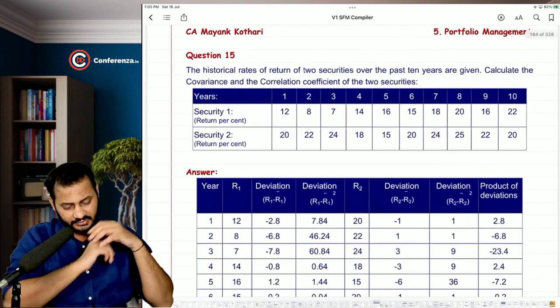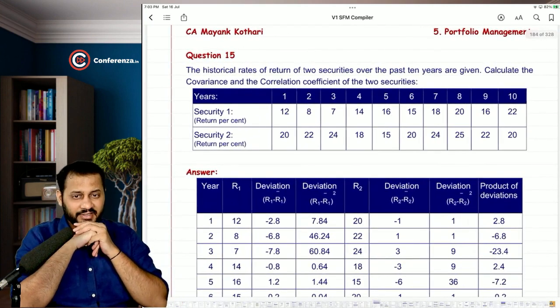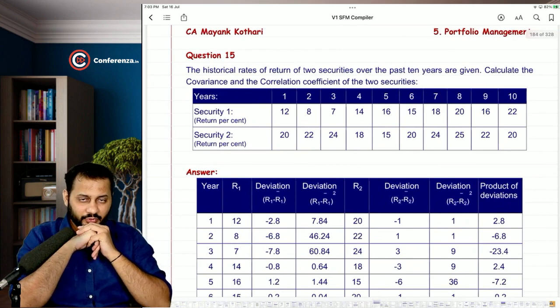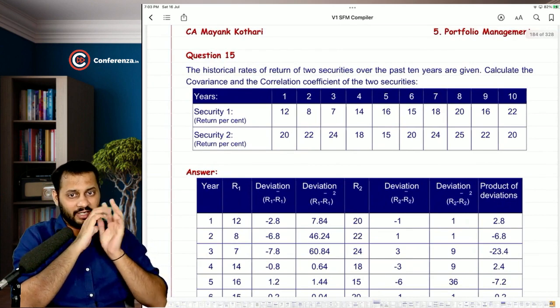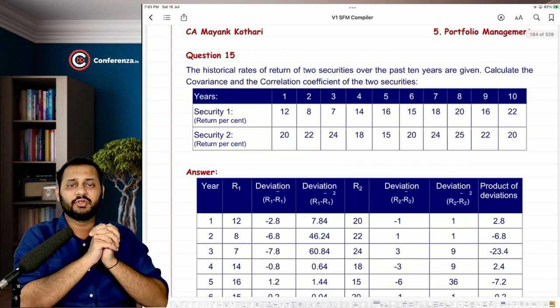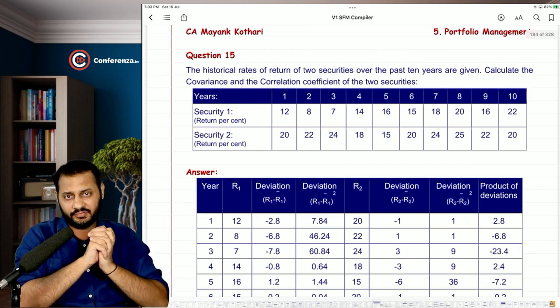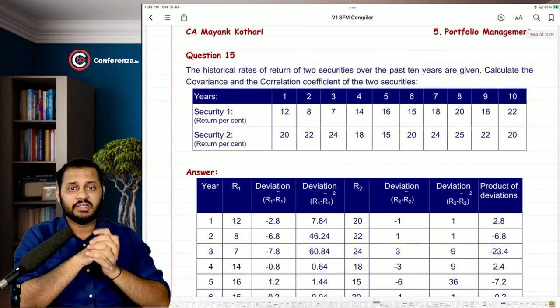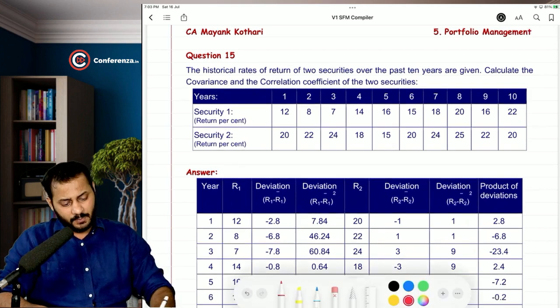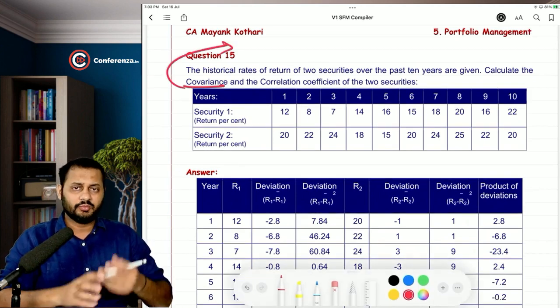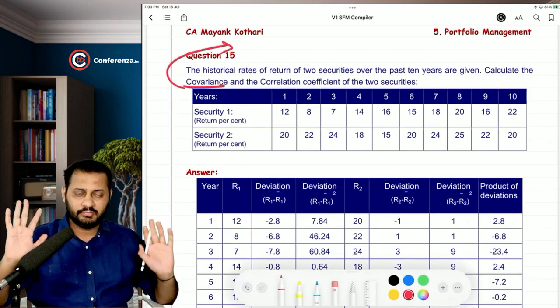Question number 15 is this. Okay, this is a great question, I think, and it can be left to you for homework. Why, I will tell you. The historical rates of return of the two securities over the past 10 years are given below. This should be taken as a practice. Calculate the covariance. If you remember the formula, the rest you can manage.